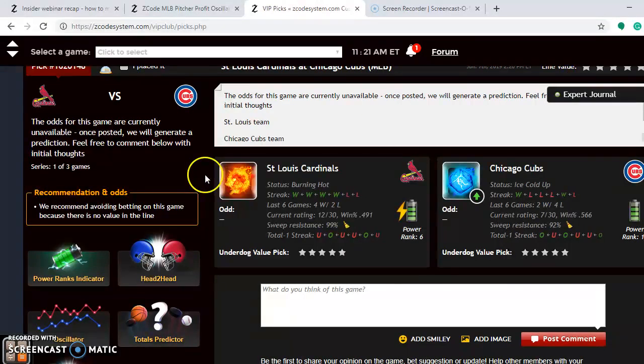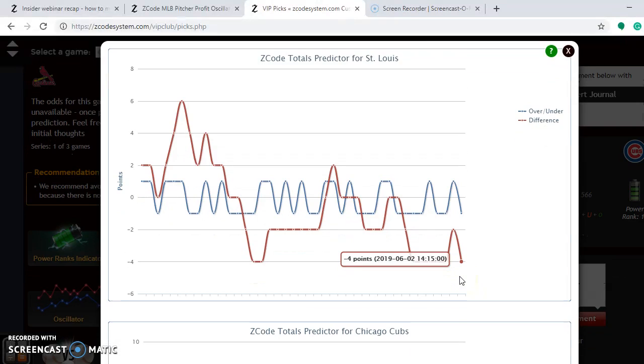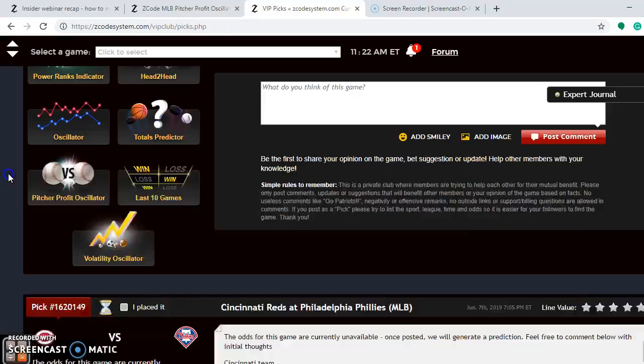So let's take a look at something else here that's going to be good for the betting. Let's look at the totals predictor. This is to look for the over/under. You see here the red line compared to the blue line. The red line is under, so the Cardinals are playing in games that are trending under. If you look here at the Cubs, they're playing in games that are trending over. So which way do you go on this one? It's tough to tell. You might want to go over because the Cubs are more over than the Cardinals are under, but I think the best place to go on this is just not to bet at all on the over/under. That's my take on that.